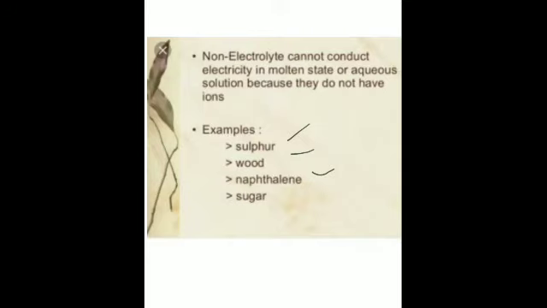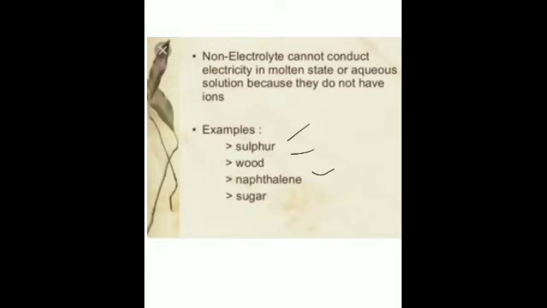Is it clear? So you have seen that electrolytes are chemical compounds that conduct electricity by dissociating into ions when dissolved in a solvent. Then the types: strong electrolyte and weak electrolyte. Strong electrolytes dissociate completely into ions in aqueous solution. Weak electrolytes do not dissociate completely into ions in an aqueous solution. Then the non-electrolytes, a chemical compound that does not dissociate into ions when dissolved in a solvent because they do not have ions. Is it clear?